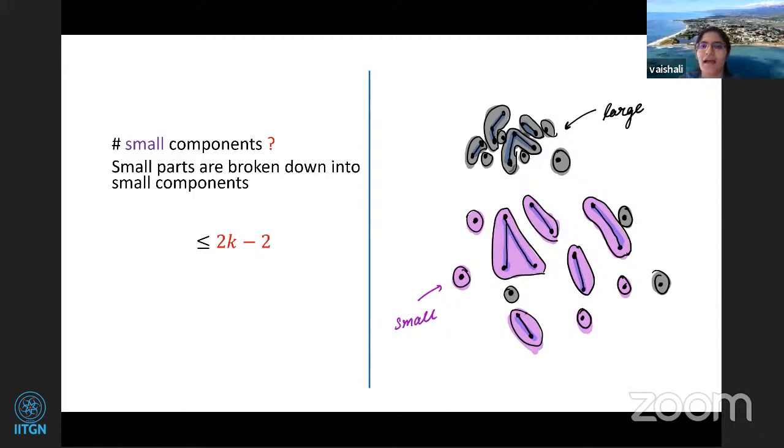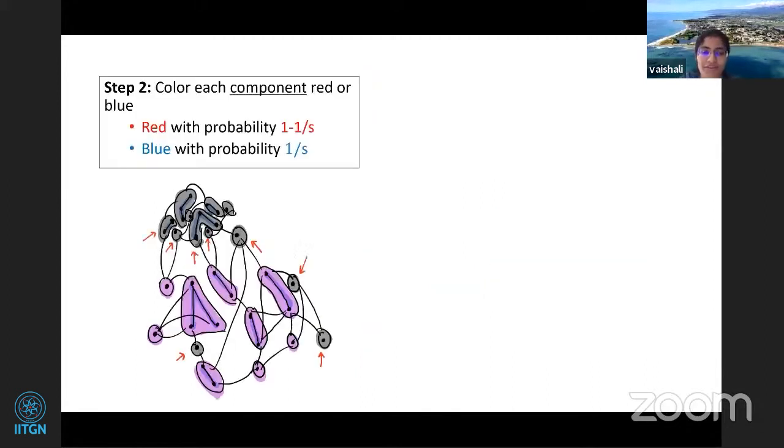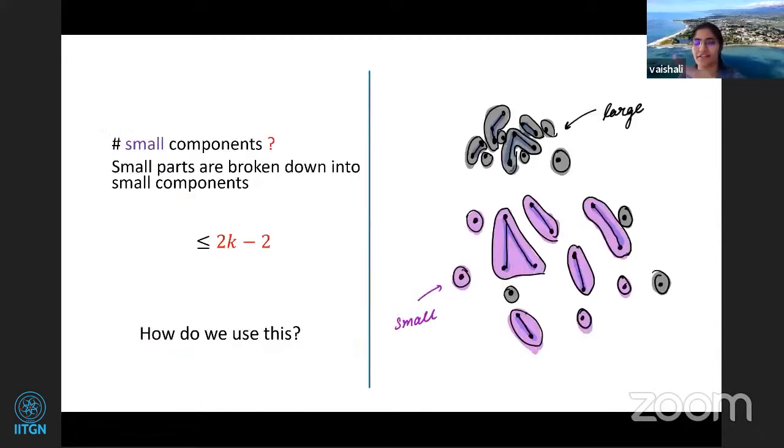But now we don't know which ones are which, right? The large ones could have been broken down into many small components. So now we need to use this somehow, and that is why we need another round of coloring. So let's go to another round of coloring. Now what we are going to do is color these. We had this Torup tree and we removed these red edges, we got these components, right?